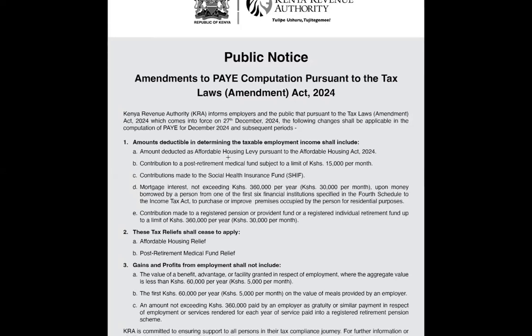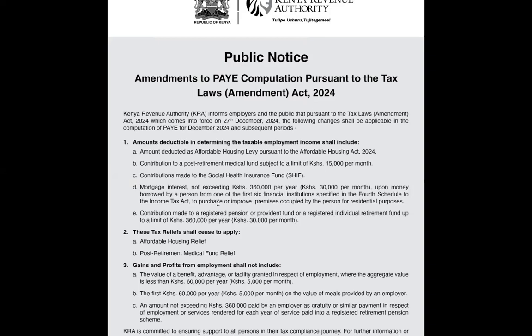Number one, the aspect of mortgage interest. Initially it was 300,000 per year. But with these amendments, mortgage interest is not 300,000 now, but 360,000. That is a rough figure of 30,000 per month, compared to previously 300,000 per annum, which gave us 25,000 per month.